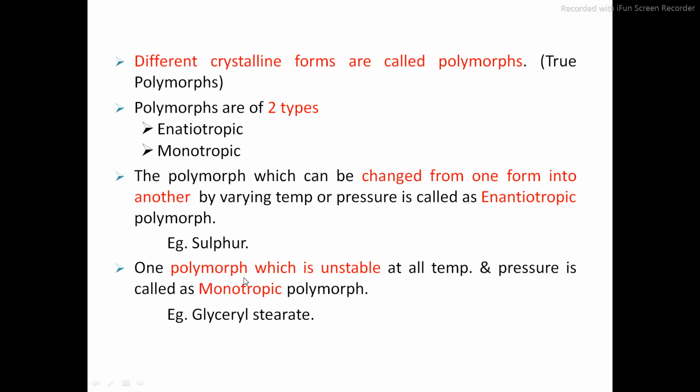there is no effect of temperature and pressure or moisture on this type of polymorph. So this polymorph does not change. So this is called a monotropic polymorph. For example, glyceryl stearate.